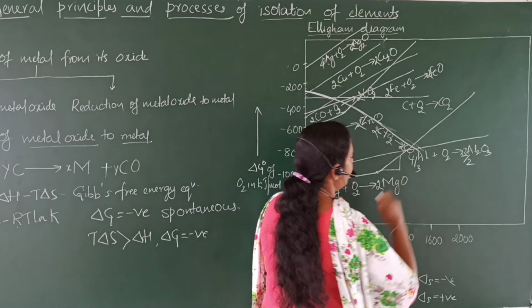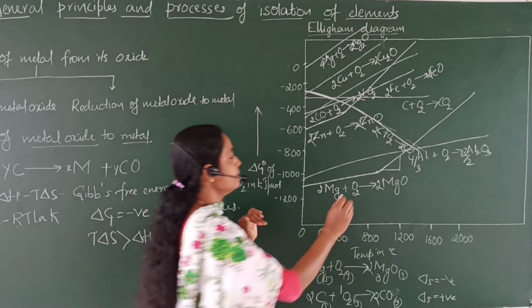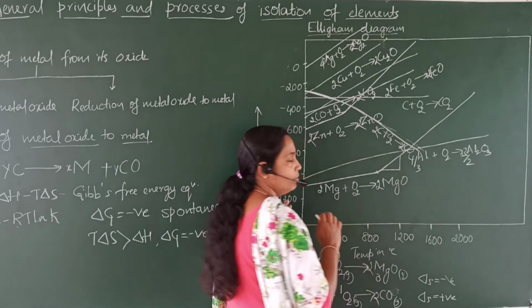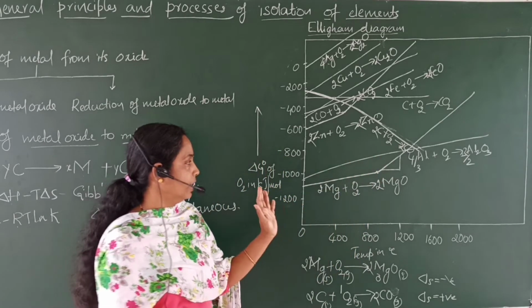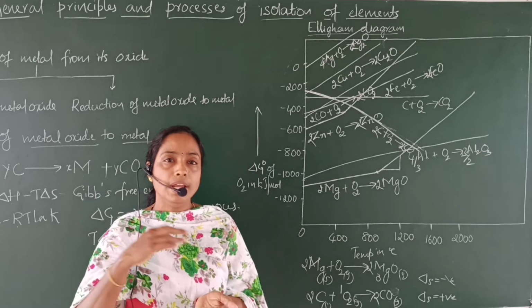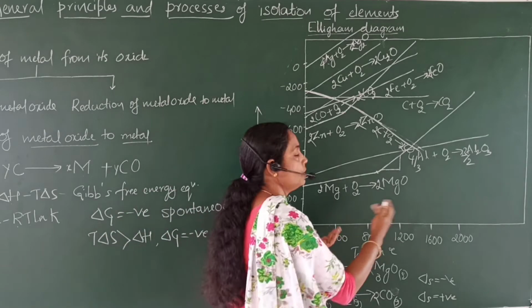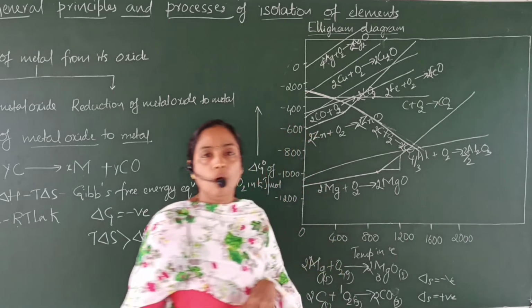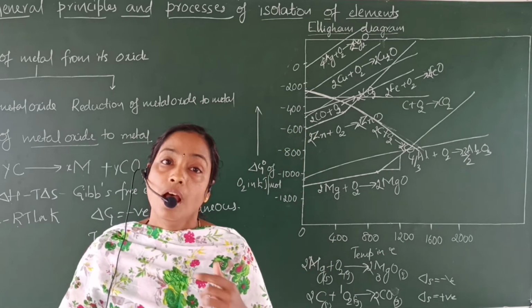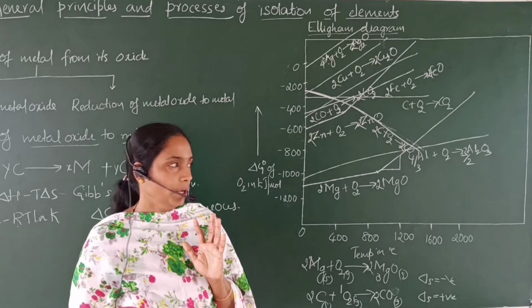Solid is converted into liquid. This is the melting point of magnesium. Solid magnesium is converted into liquid magnesium. Therefore, entropy change takes place. Therefore, a sudden change in the slope of the graph is observed after the melting point.